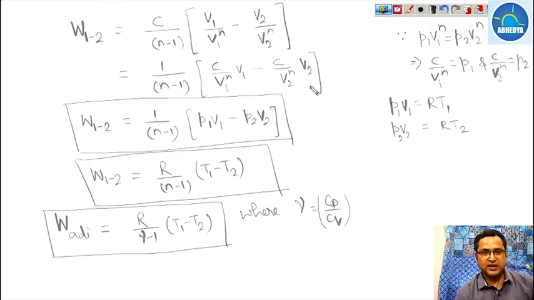So here the work done in a polytropic process is R upon n minus 1 times (T1 minus T2), or 1 upon n minus 1 times (P1 V1 minus P2 V2). If it is an expansion, then the work done will be positive, and if there is a compression, then the work done will be negative.